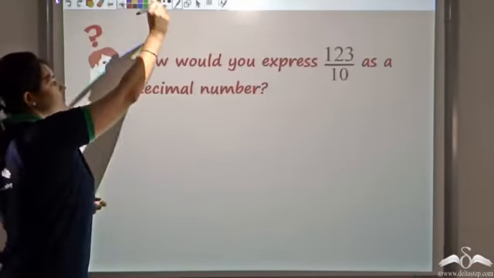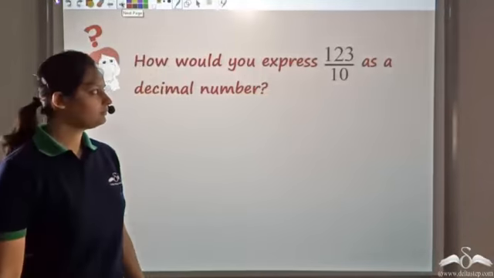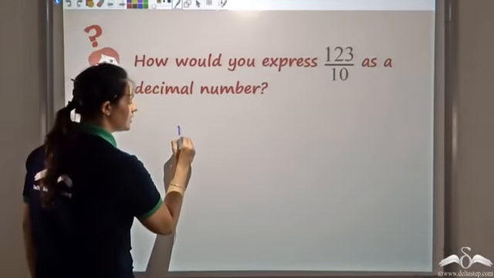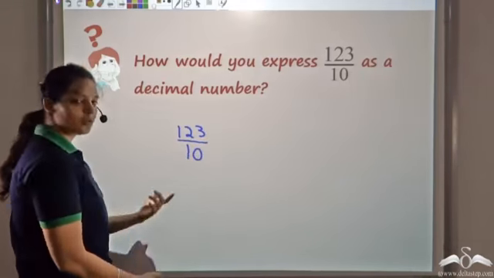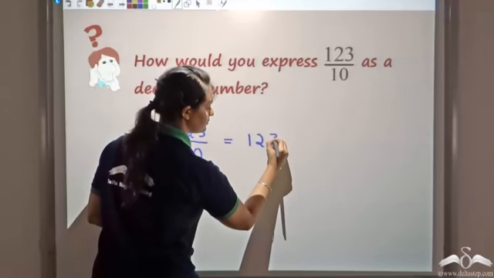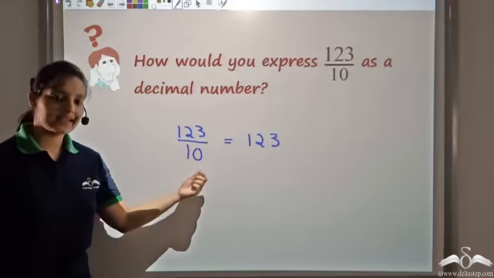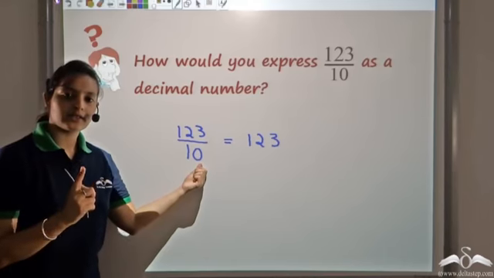So now can you express this fraction as a decimal number? So what do we have? 123 by 10. So write the numerator as it is. We place the decimal after, since 1 is being followed by 1 zero only.